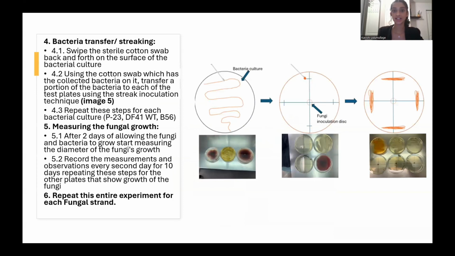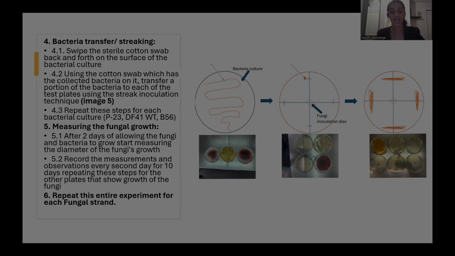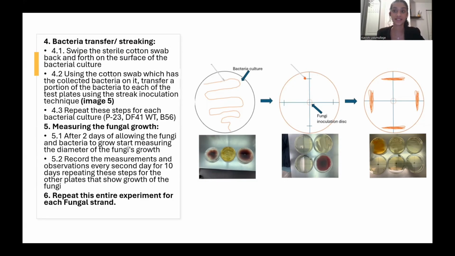Next, I did the bacteria transferring and the streaking. I took a sterile cotton swab and swept it back and forth on the surface of the bacterial culture, and I used a separate cotton swab for each transfer. Using the cotton swab, which has the collected bacteria on it, I transferred a portion of the bacteria to each of the test plates using the streak inoculation technique. And I left the plates on the shelf underneath the light bulb, which was 57 watts. And I repeated these steps for each of the bacterial cultures.